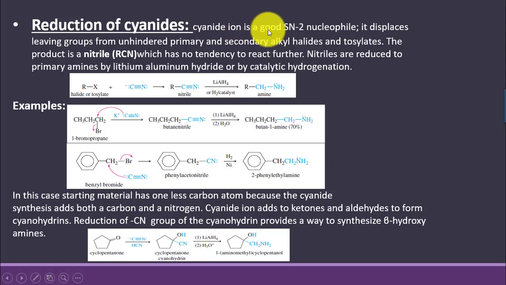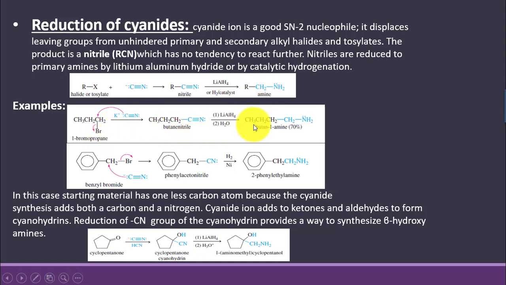Cyanide ion is also a good SN2 nucleophile like azide ion, and it can also displace the unhindered primary or secondary alkyl halides and tosylates. The product obtained as an intermediate is nitrile, and this nitrile on further reduction with catalytic hydrogen or lithium aluminium hydride leads to the formation of amine.